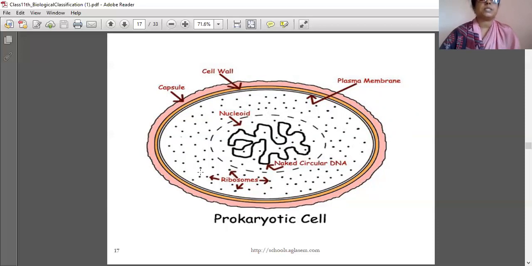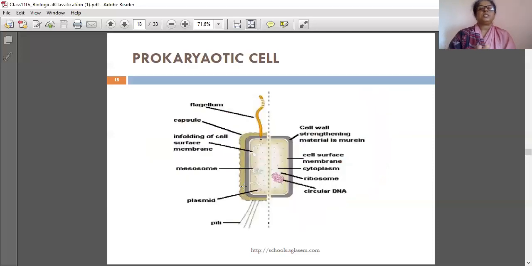Only ribosomes will be present here. Capsule, cell wall. Mitochondria, Golgi complex, cisternae, these are all absent. Only ribosome is present, and ribosome is not a membranous organelle. This is the real structure of a prokaryotic cell. Flagellum is also seen. Capsule, enfolding of cell surface, mesosome, plasmid, pili, cell wall, cell surface membrane, cytoplasm, ribosome. About this prokaryotic cell we will learn in the next lesson.